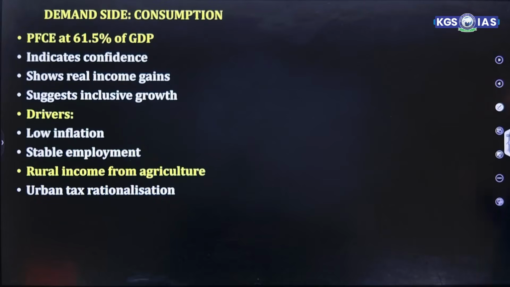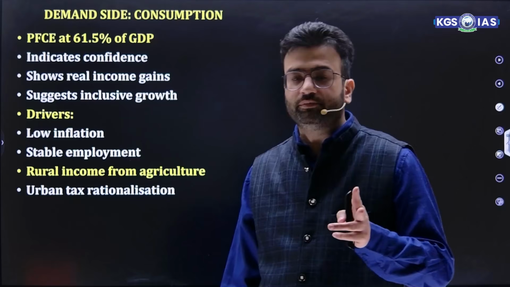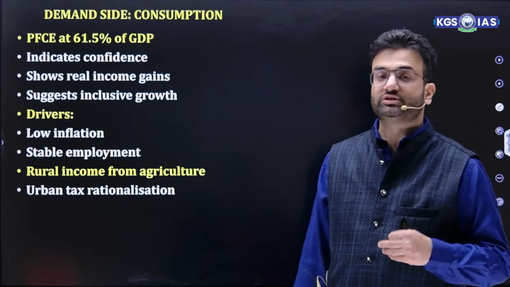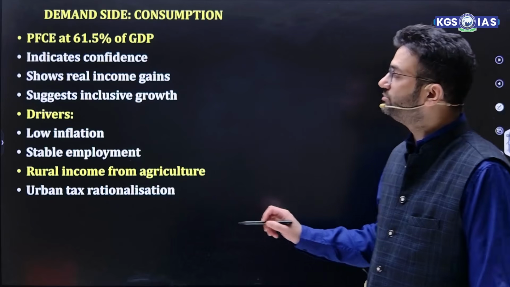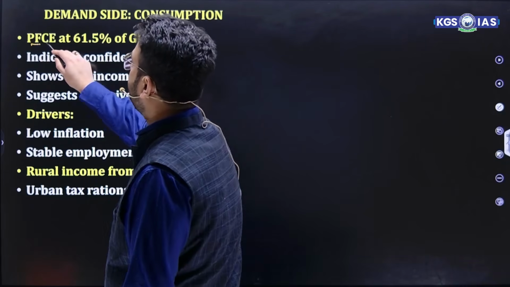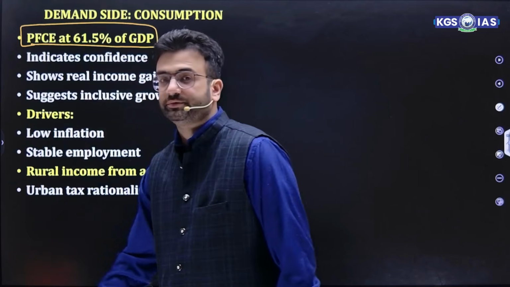Moving ahead, if we talk about the demand side, that is the consumption side, we have two components here. One is the demand side, that is consumption, and another is the supply side. On the demand side, private final consumption expenditure is around 61.5% of GDP.